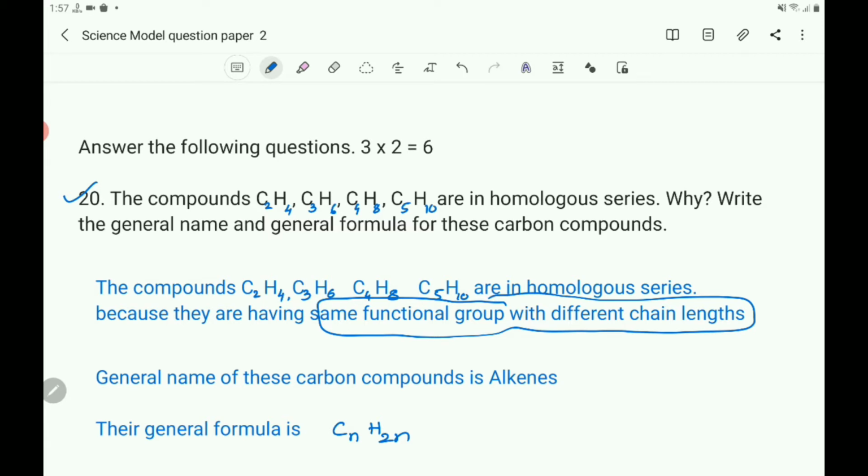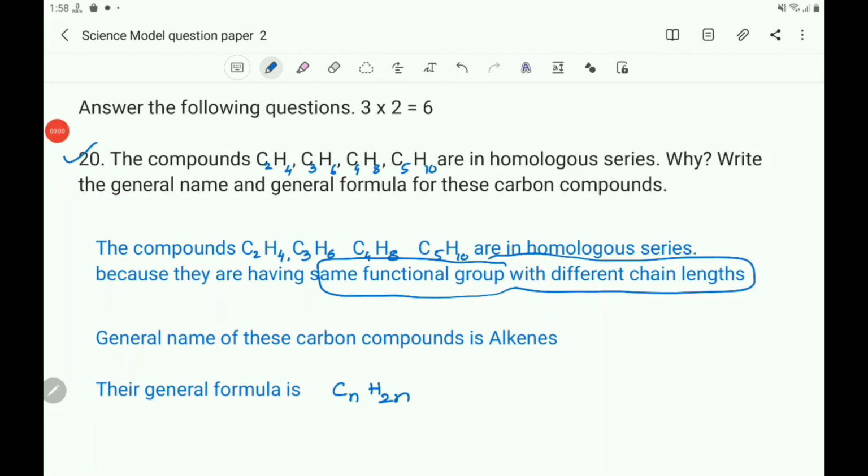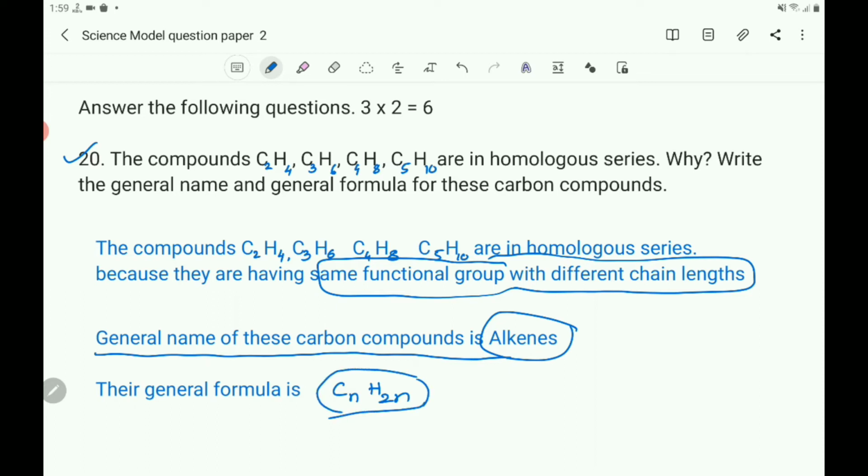Here the chain lengths differ from one member to another of this series, but they have the same functional group. The general name of these carbon compounds is alkenes, and their general formula is CnH2n.